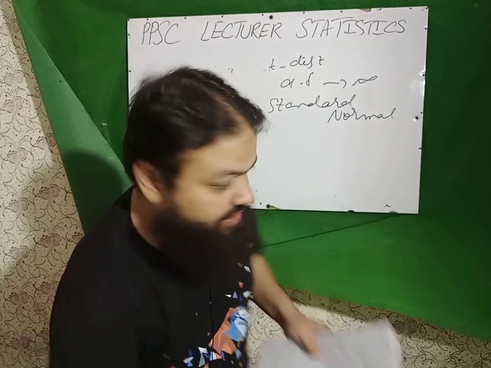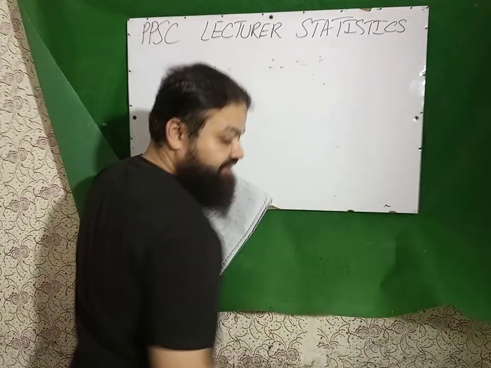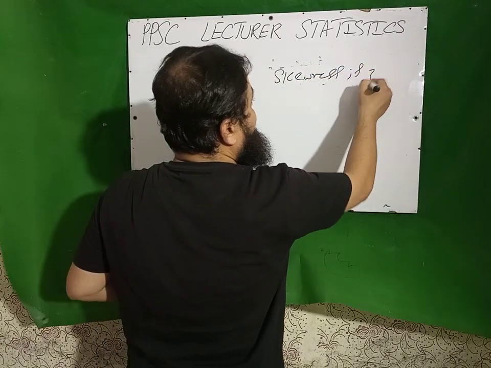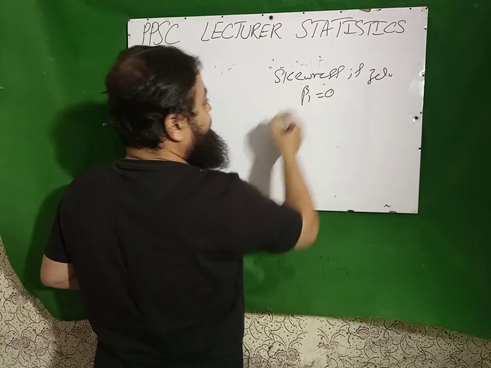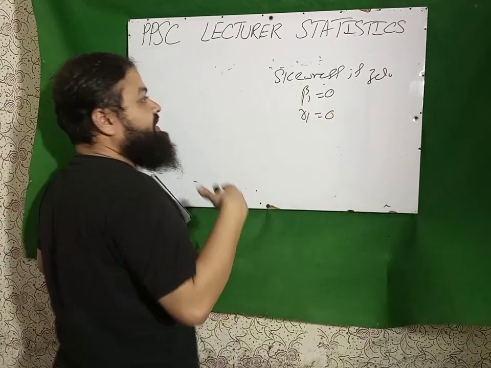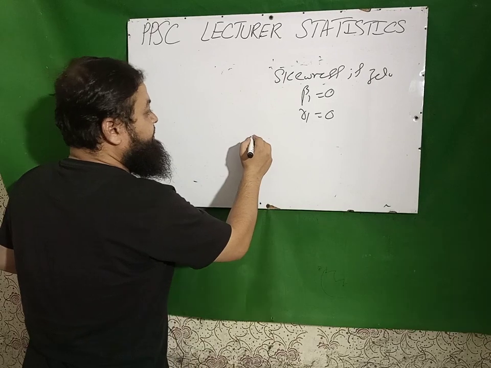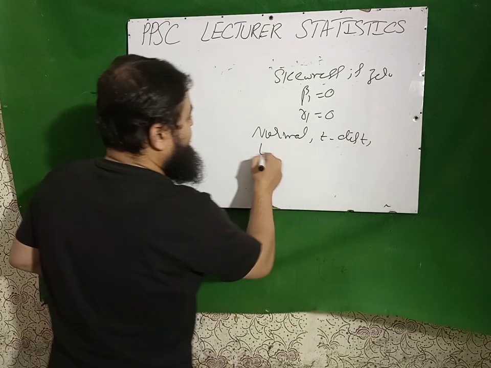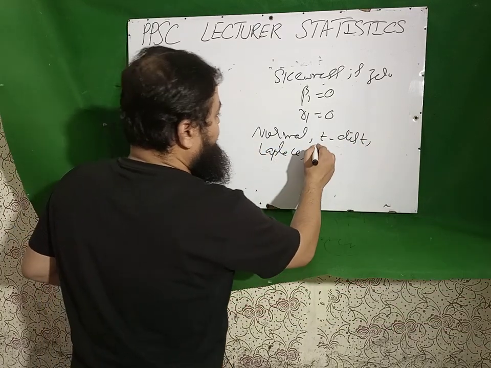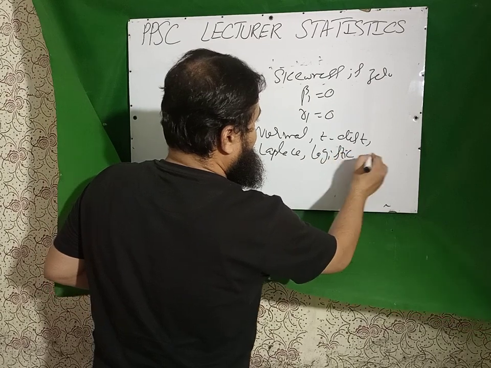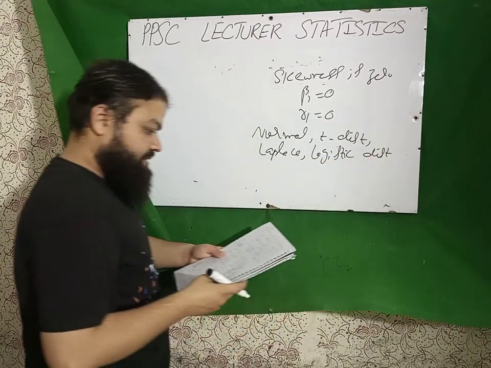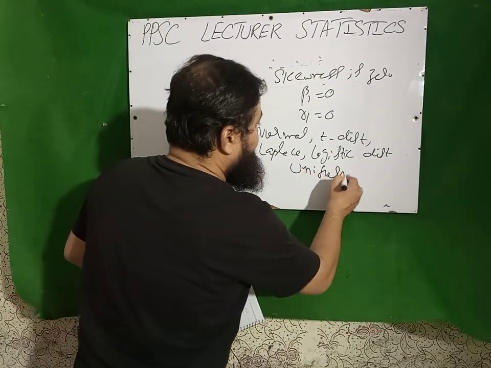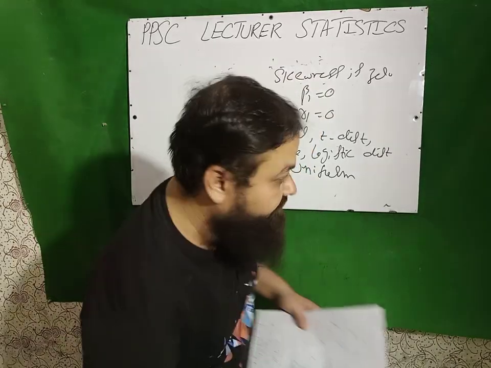Next question is, in which distribution is skewness 0? They can also say beta 1 is 0 and gamma 1 is also 0. In which distribution is skewness 0? There are many. These are normal distribution, T distribution, Laplace distribution, logistic, and uniform distribution. In all these distributions, skewness is 0. Next question is very important.